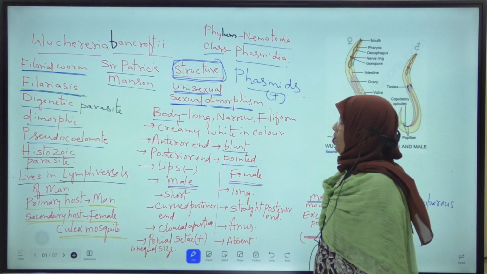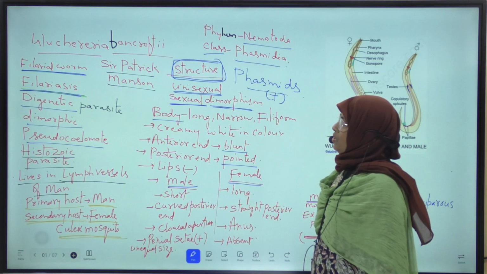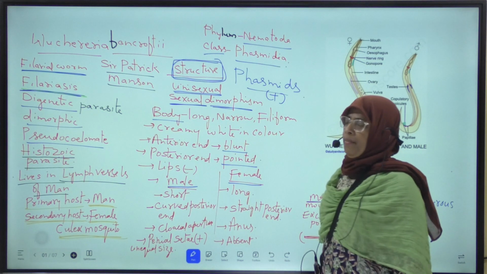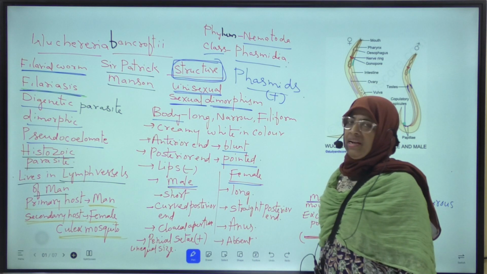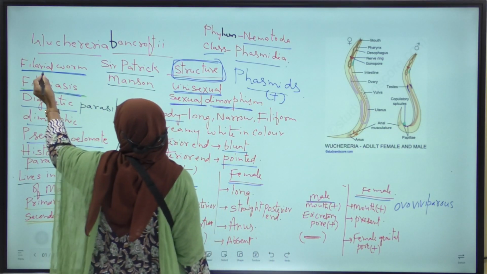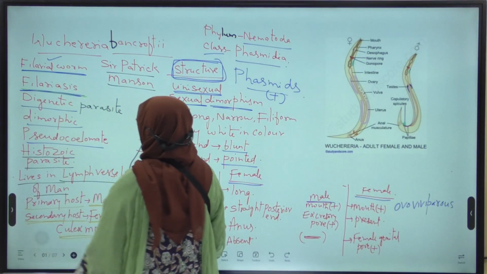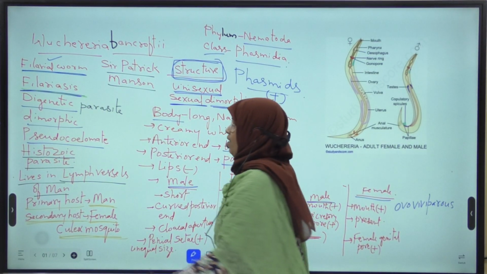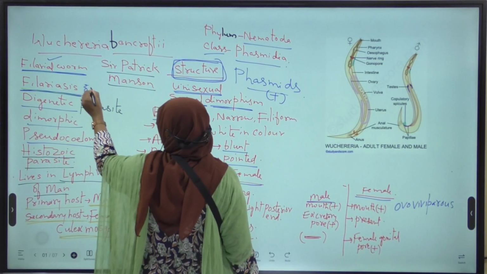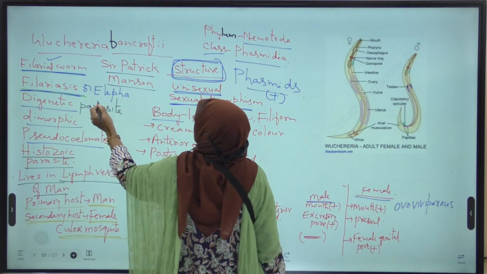Now listen. Coming to the description of Wuchereria bancrofti, it is commonly known as filarial worm. The disease caused by Wuchereria bancrofti is called Filariasis, or elephantiasis, or Wuchereriasis.